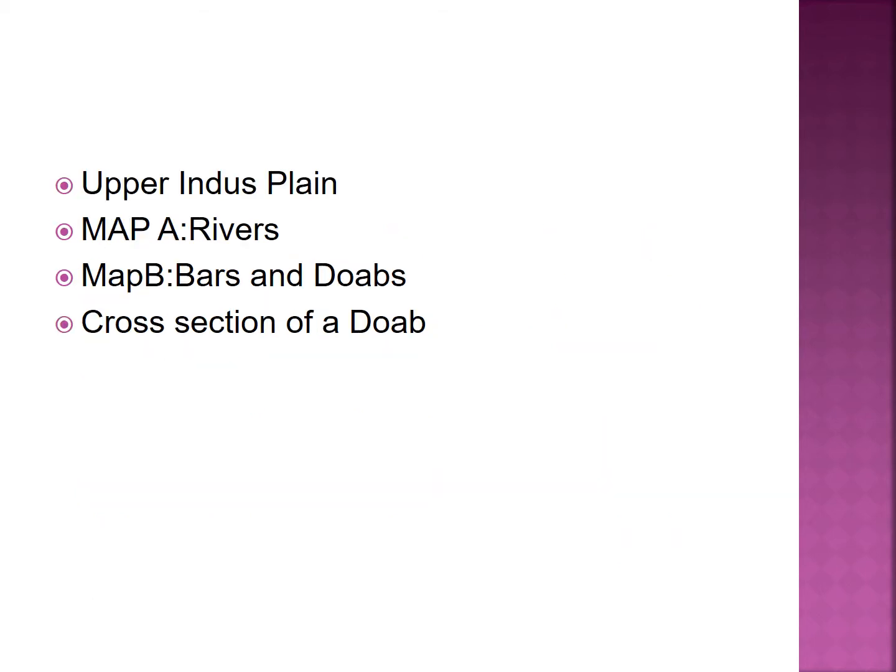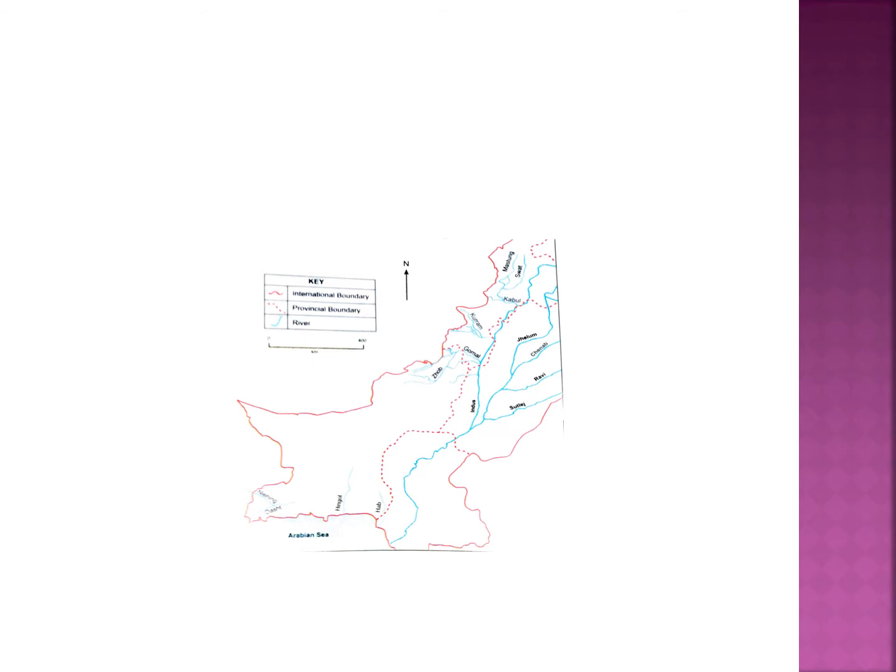In the coming slides there will be two maps and one cross section. First of all, you should know the location of Upper Indus Plain, which is shown on the map as well. If you look at map A, it will be showing the major rivers. On map A there are 5 rivers shown: Indus, Jhelum, Chenab, Ravi and Satluj, and these 5 rivers joined at Panjnath. From Panjnath the river Indus flows along and contribute towards Lower Indus Plain. So Upper Indus Plain is the area which is covered by 5 rivers.